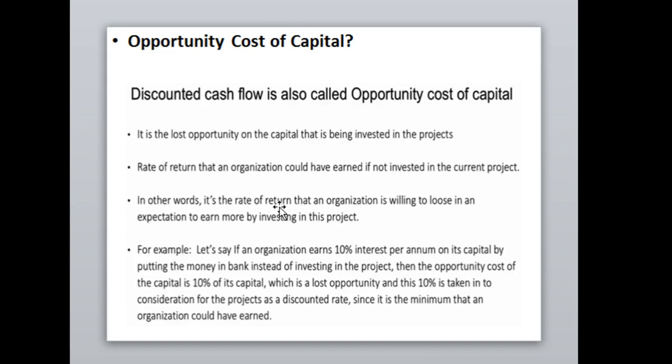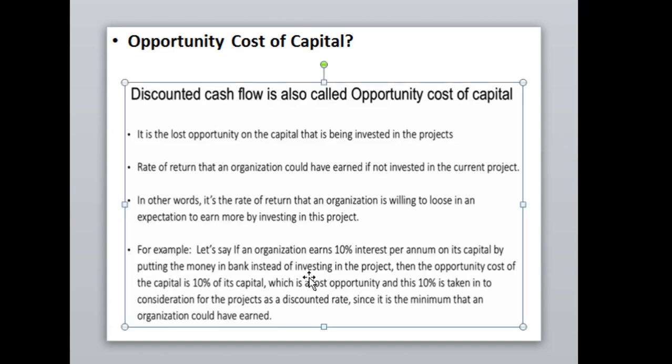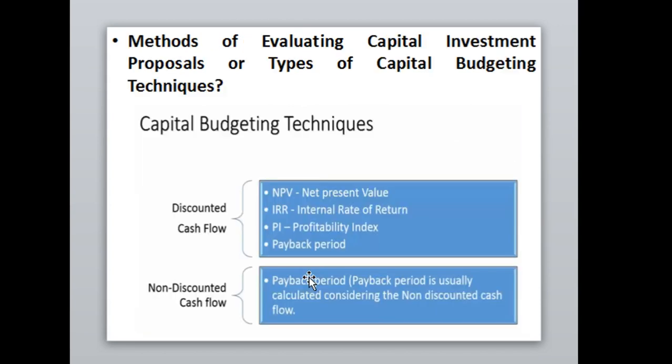So one alternative foregone which you have left, that is basically called opportunity cost of capital. In simple words, we can say it is such a rate of return that every organization is willing to lose in an expectation to earn more by investing in this project. So this is basically how we have clearly defined it.